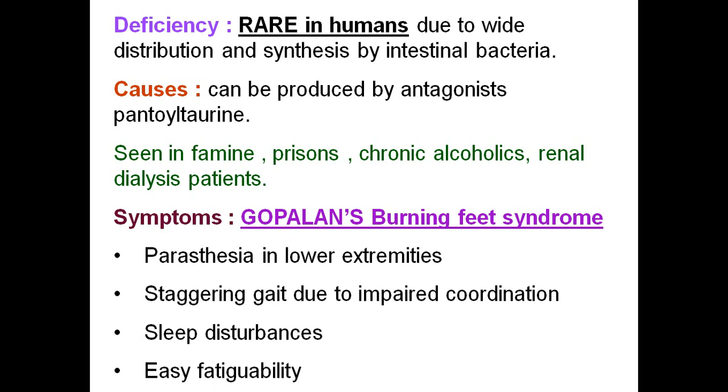The paresthesia in lower extremities, staggering gait due to impaired coordination, sleep disturbances, and easy fatigability are the major symptoms of deficiency of this vitamin pantothenic acid.